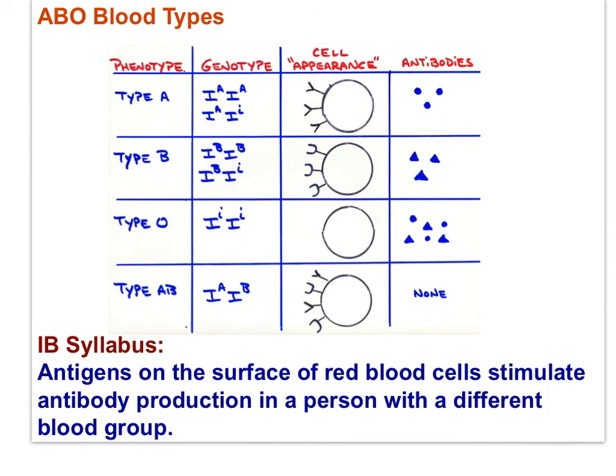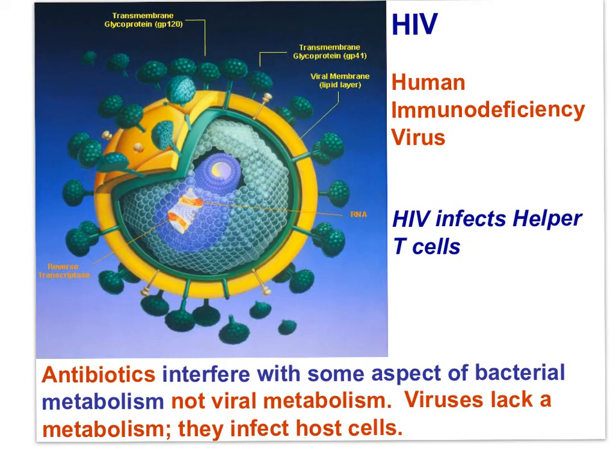Thus, we must be very careful about blood transfusions, because if type B blood is donated to a type A person, type A antibodies will bind the type B cells, causing clumping of blood in the recipient, potentially leading to death. And lastly, let's make a connection to topic 6.